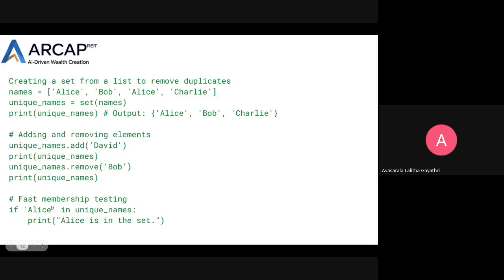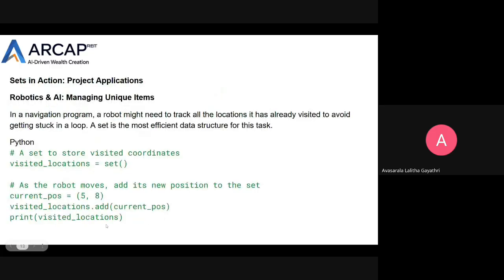Then fast membership testing: if Alice in unique_names, print Alice is in the set. If Alice is present in the unique names, it will print this output.